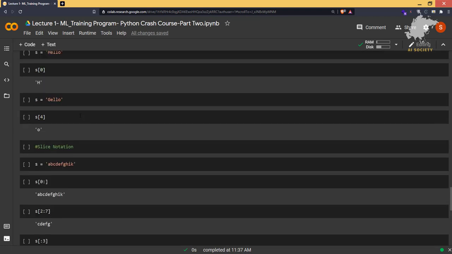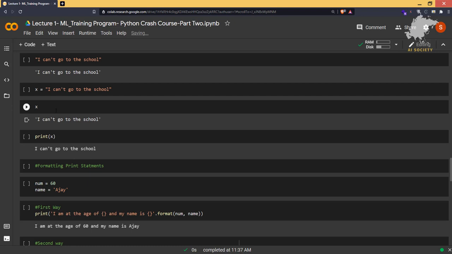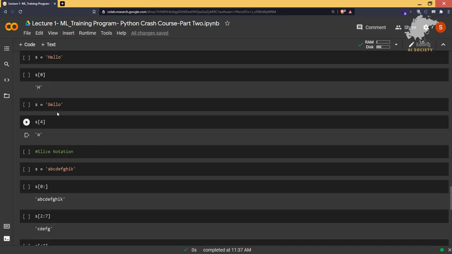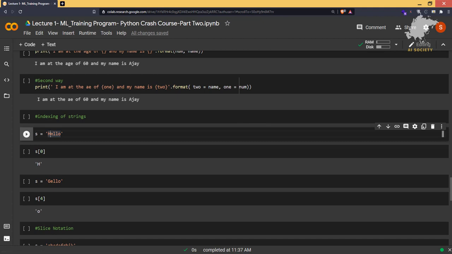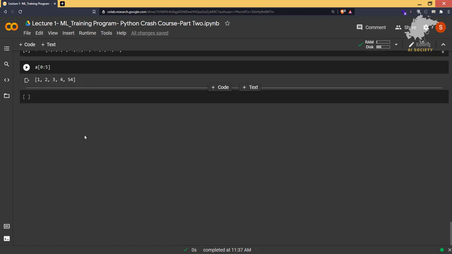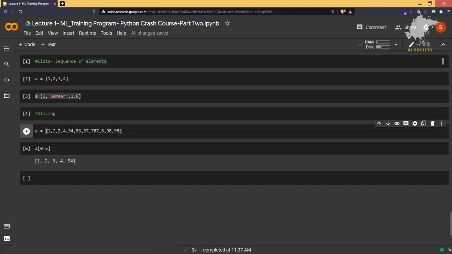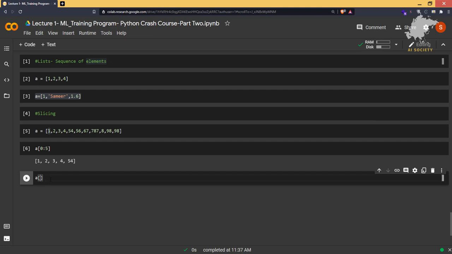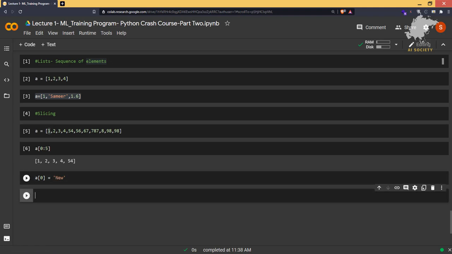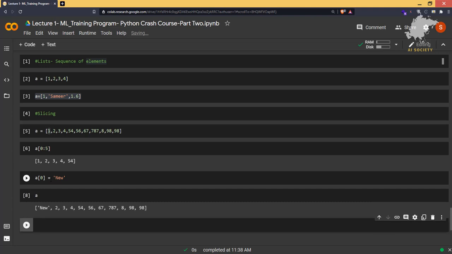And as I told you, strings don't support item assignment. That means we cannot change the characters that are present inside a string, but in a list we can change the elements of the list. If I want to change this 1 to another element, we can do that easily by doing a of 0, grabbing the index number, is equal to, let's say I type new. It will easily change the element 1 to new, and now as you can see, it has changed the element. So this is one feature of list.